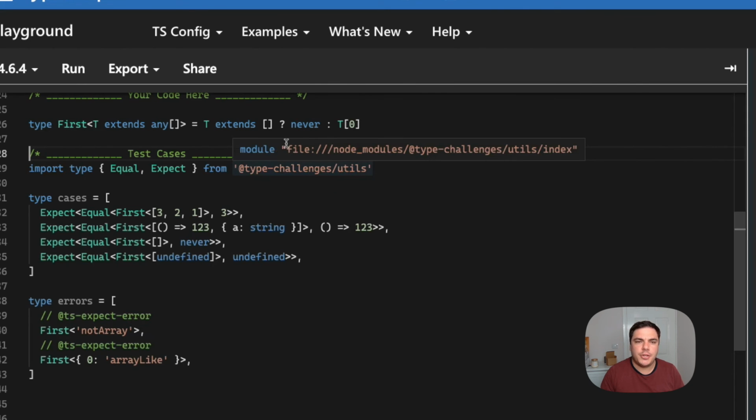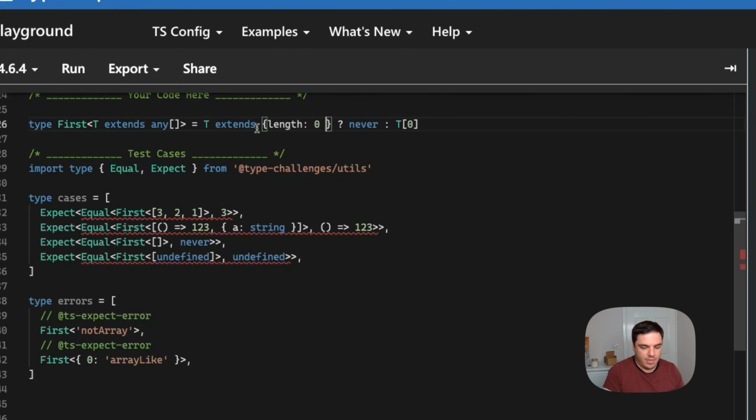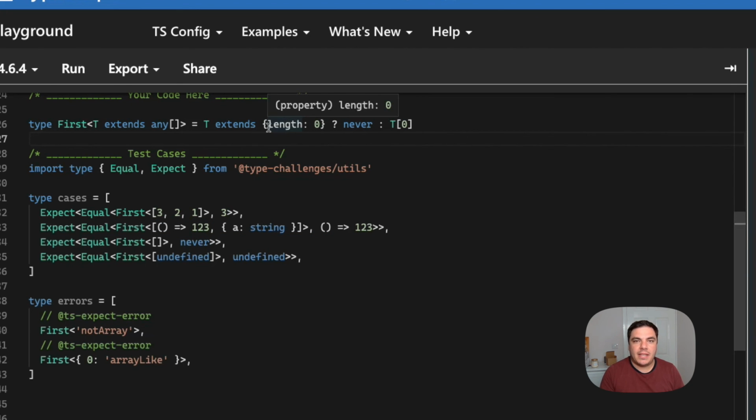There's a few different ways you could implement this though. So instead of T extends the empty array, which basically means if T is an empty array, you could change that condition to be T extends an object with length 0. That one springs to mind. And this works because in TypeScript, as in JavaScript, arrays are just objects, and those objects have a length key.